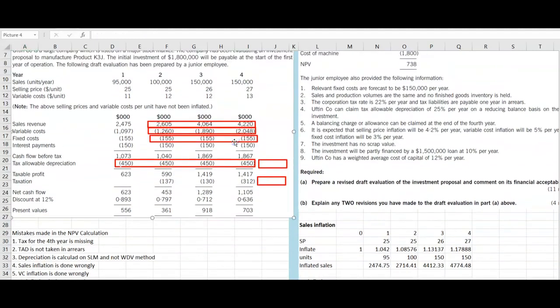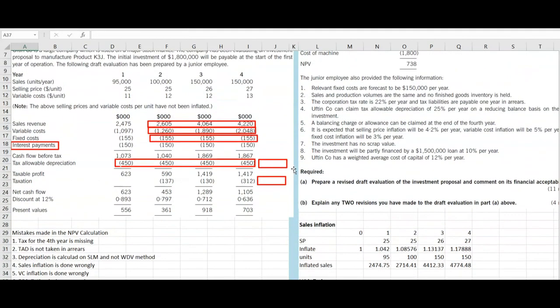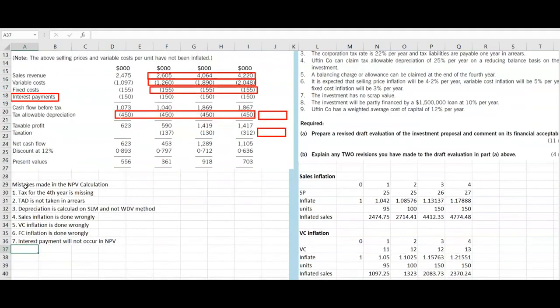Interest payments will not come in NPV calculations because inflation and interest payments are taken into the discount factor, so they will not come, but it's wrongly done here. Interest payment will not occur in NPV. So again, that is another wrong thing. That is the 7th one wrong. The investment doesn't have a scrap value. The investment is partly financed by 1,50,000 at 10% interest, and Uftin has a weighted average cost of 12%. All other numbers seem to be right except for these errors. So these are the errors.